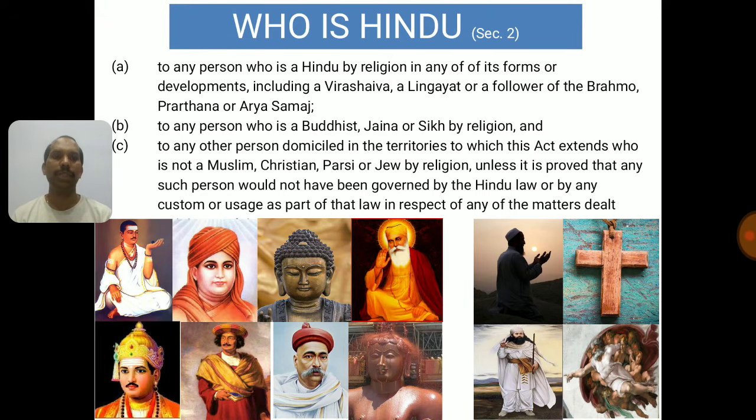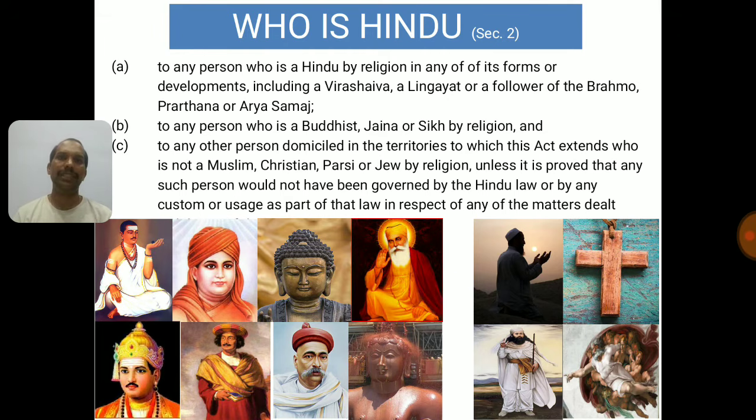Prarthana Samaj was started by Atmaram Pandurang in the year 1867. The Prarthana Samaj focused on believing in one God and worshipping one God. That was their theory. After Mahadev Govind Ranade joined Prarthana Samaj, it got a lot of importance. This is one of the important things you can remember when writing about Prarthana Samaj. And the last one, the Arya Samaj, was started in the year 1875 by Dayananda Saraswati. You can see the images of Raja Ram Mohan Roy, Atmaram Pandurang and Dayanand Saraswati in my images there.